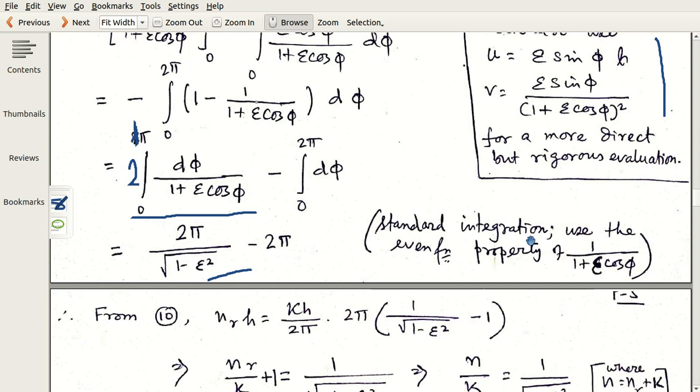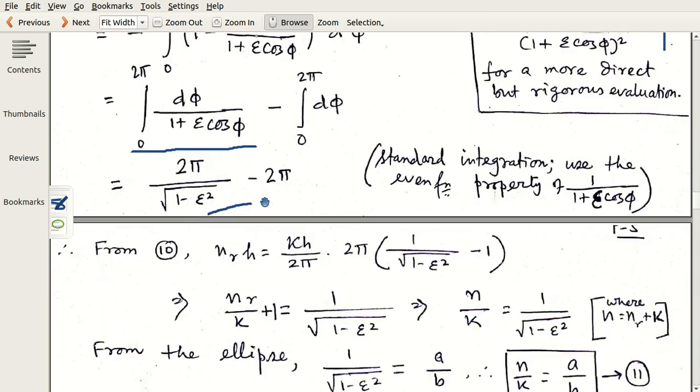This will be done because you will be able to use the even function property of this function. Your function under integration is actually 1 by 1 plus e cos phi, which is an even function. So you have to apply it and you have to solve it. You can do it.